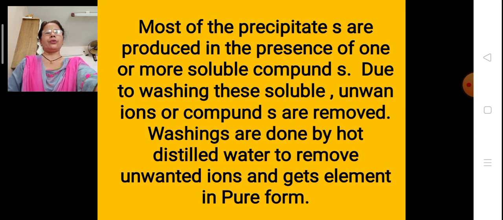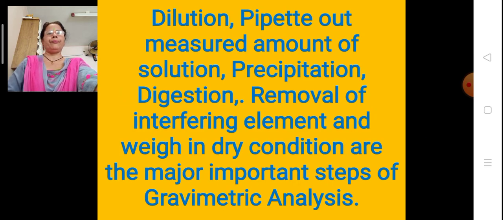By washing, these soluble, unwanted ions or compounds are removed. Washings are done with hot distilled water to remove unwanted ions and get the element in a pure form. So washing is necessary.